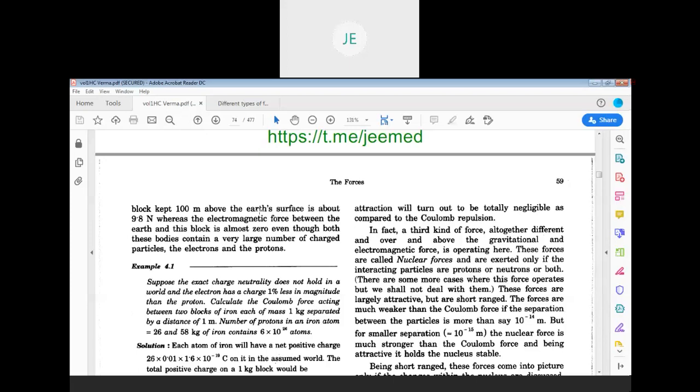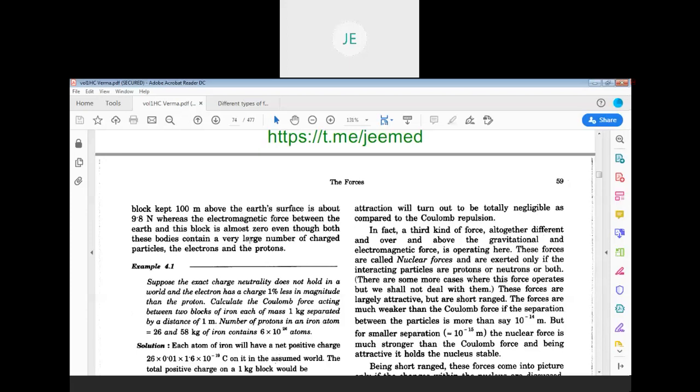But if the separation between the two bodies is high, then it is very difficult to exert or to perceive or to experience an electromagnetic force.